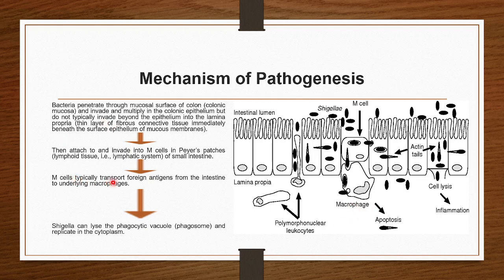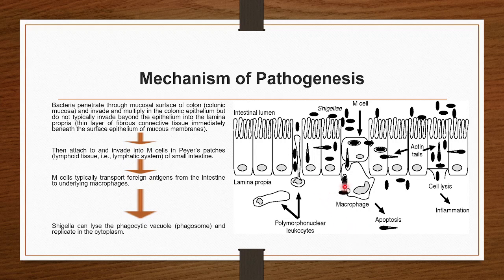M cells typically transport foreign antigen from the intestine to the underlying macrophages. So from here they will be transported to the macrophages present in the lamina propria.